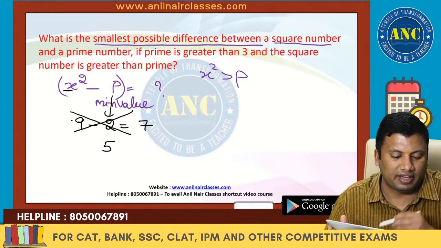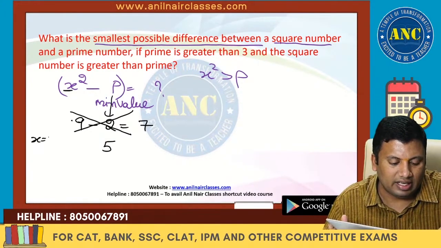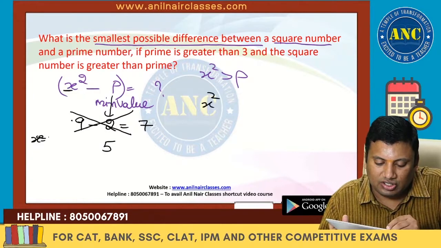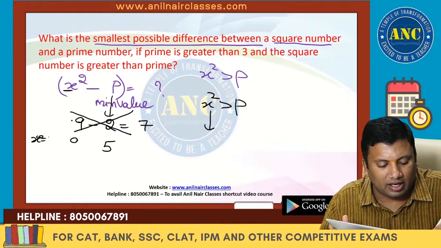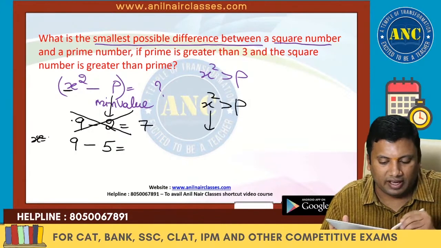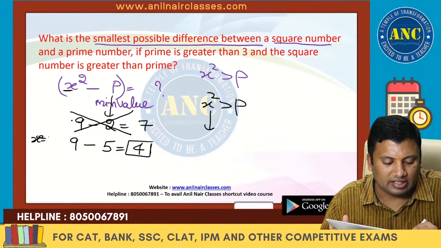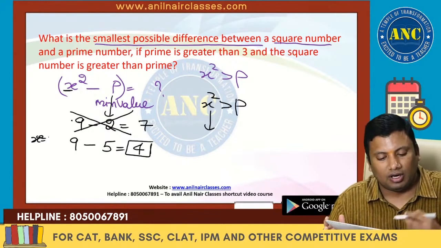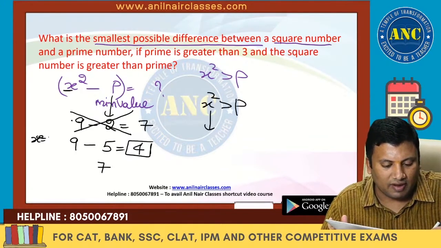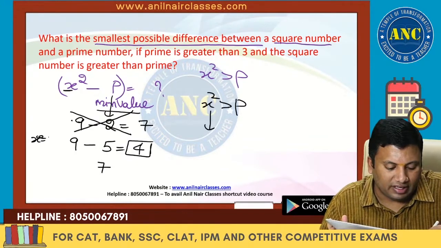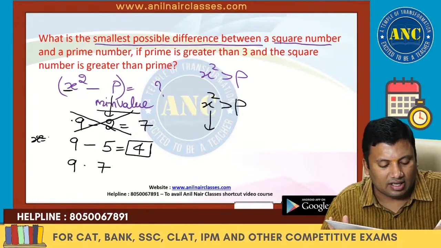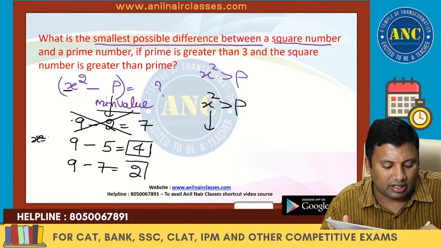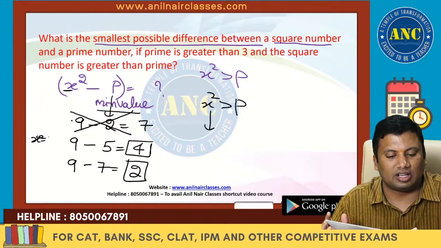If p is 5, what square is just greater than p? 9. 9 minus 5 is nothing but 4. This value should be minimum. If p is 7, the square just greater than 7 is 9, and 9 minus 7 is nothing but 2.